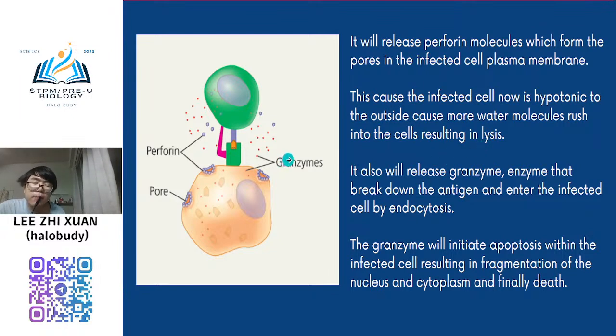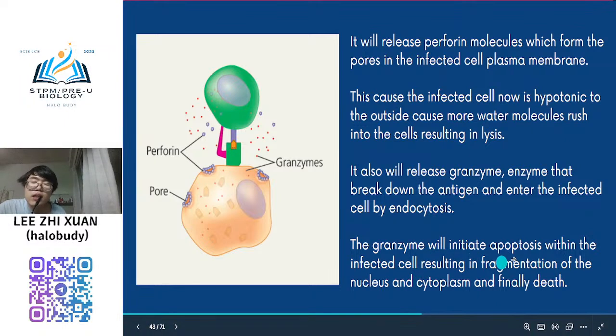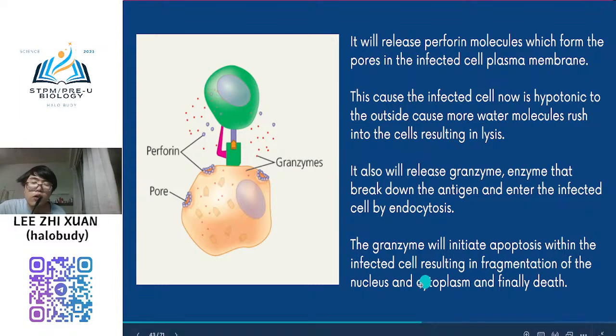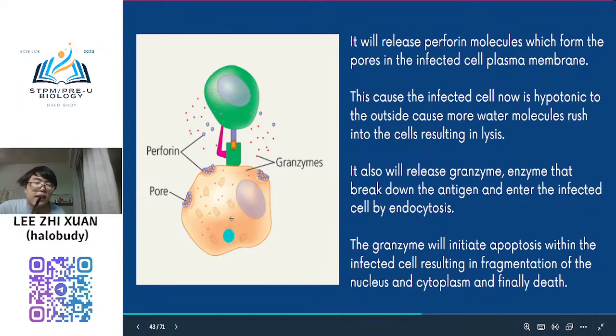It also produces another enzyme that breaks down the antigen and enters the infected cell by endocytosis. The enzyme will initiate apoptosis within the infected cell, resulting in fragmentation of the nucleus and cytoplasm, and finally it dies. So the key point is it will kill the cell.